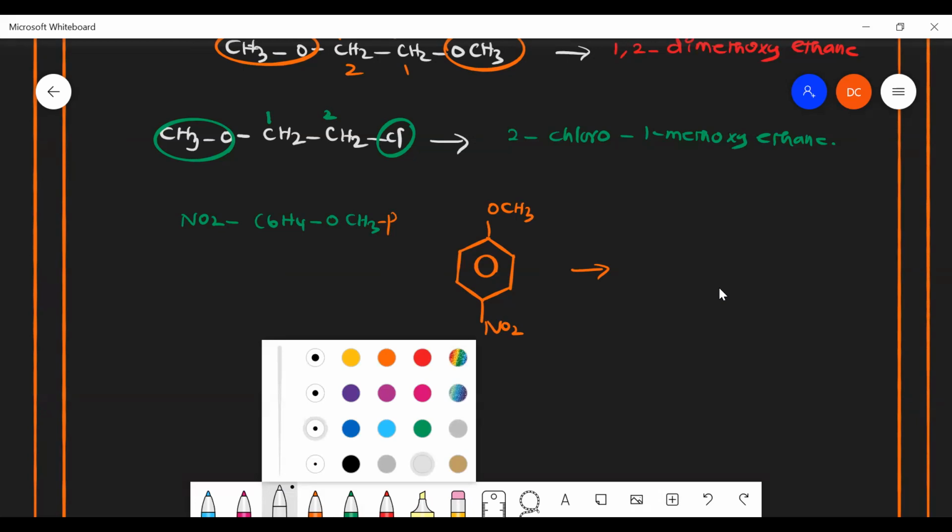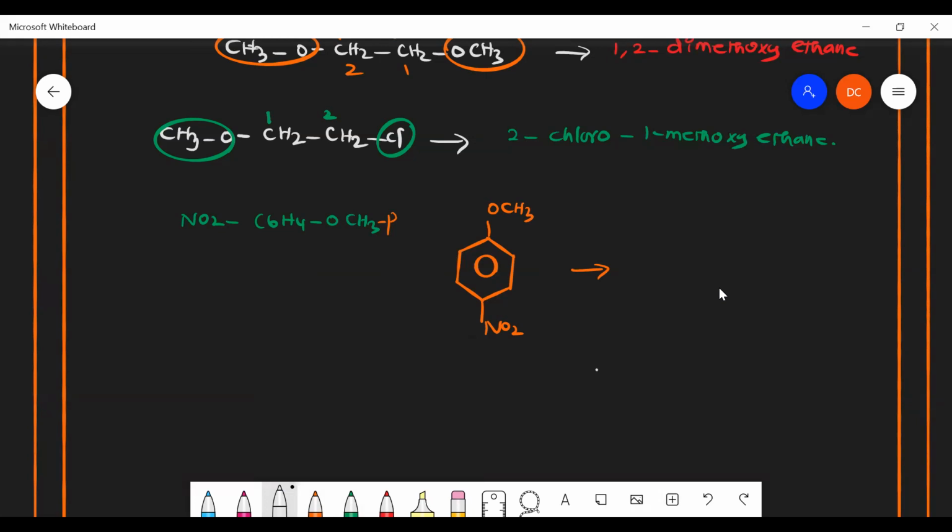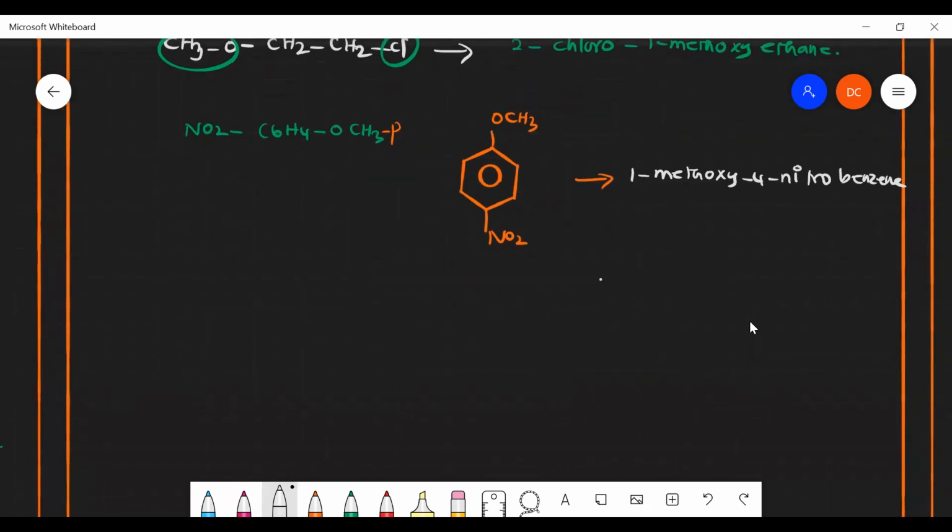4-nitro. After M only, N has to come, according to alphabetical order. So 1-methoxy, 4-nitrobenzene. That's it. Sir, but the electron withdrawing group should be given preference, no, sir? Not like that. Sir, suppose if any halogen atom is present, should we write the halogen first or should we go by the alphabetical order, sir?